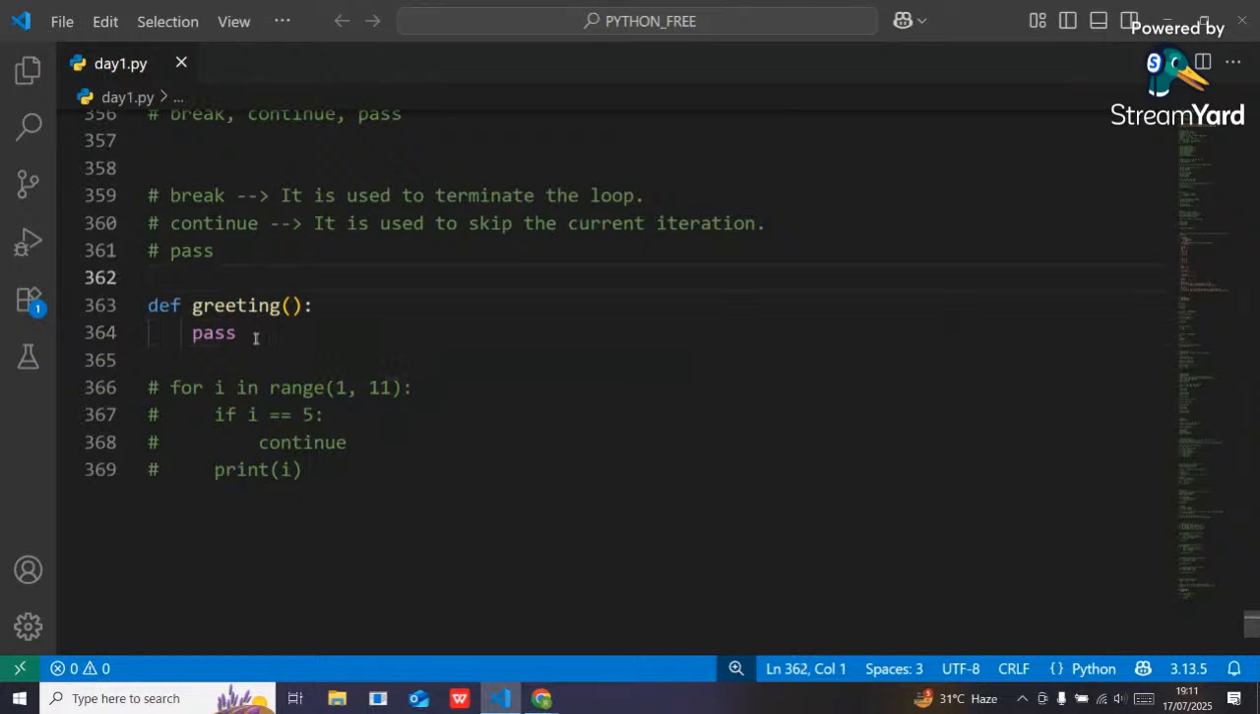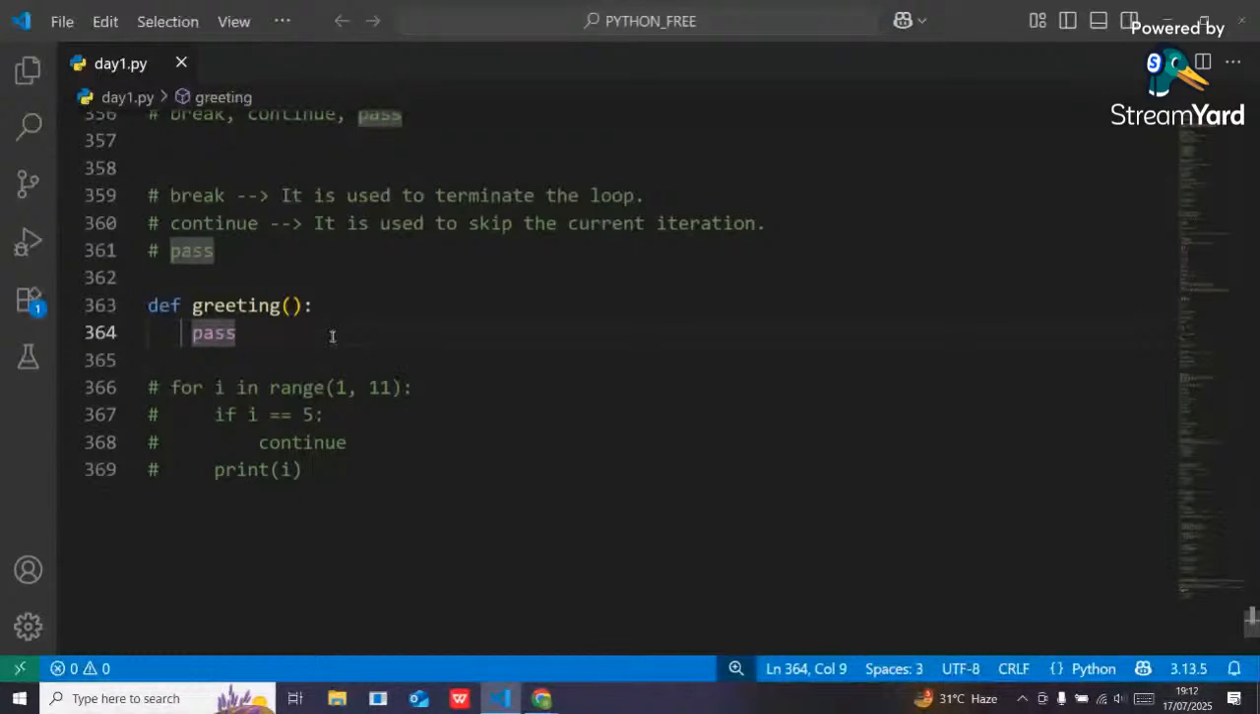So what is the use case of the pass keyword? It will make an empty block a valid block. Got it, people? Here you can see that this function is an empty block. I don't know what I have to print, so for preventing the errors, I can use the pass keyword. The pass keyword basically makes this empty function a valid function.